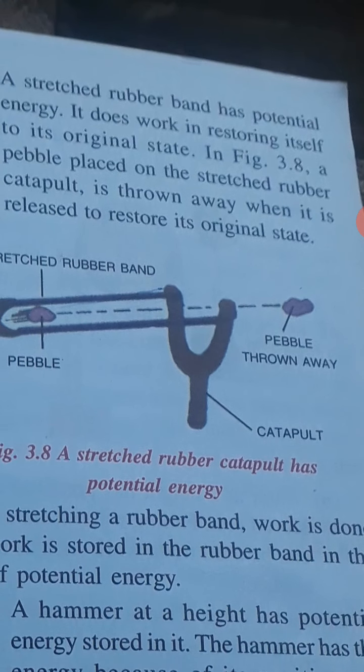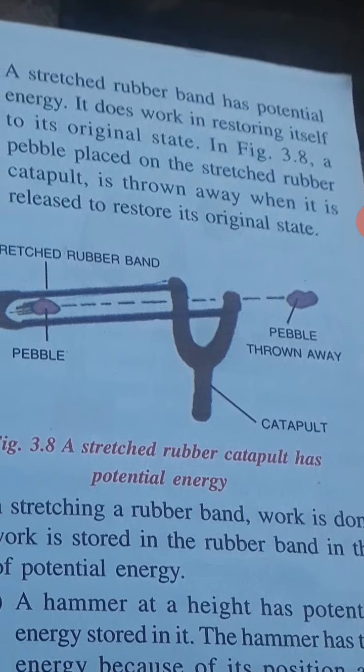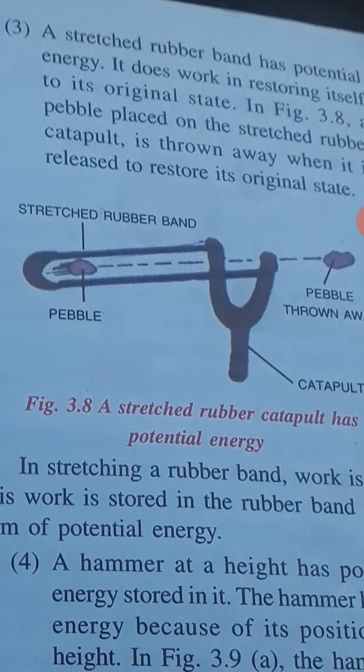Let us take another example. You see, this is a catapult. Okay, so we can place a stone here and we pull the rubber band. Okay, that stretched rubber band. So when we are pulling this rubber band, we do some work on it. And do you know what happens to that work? It is stored in this rubber band in the form of its potential energy. Okay, so this rubber band now has a potential to do some work.